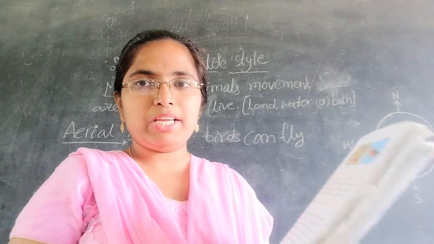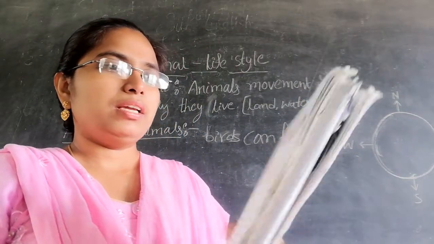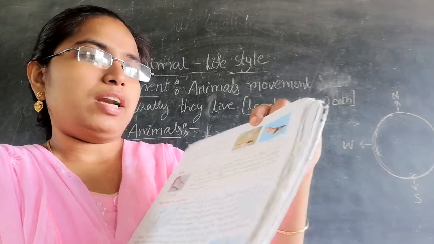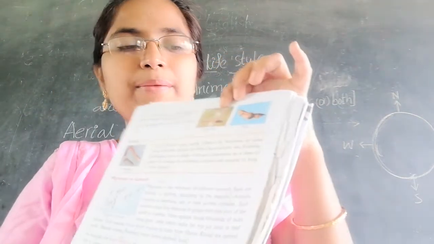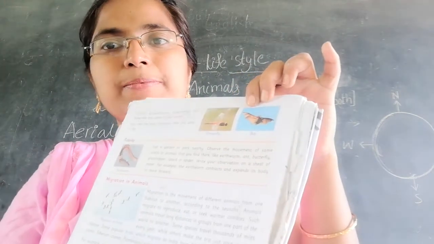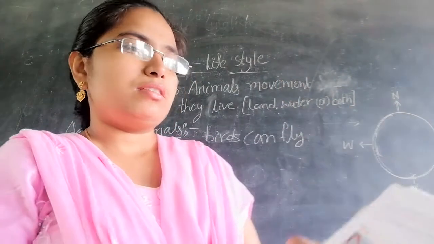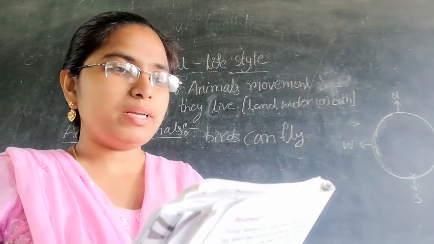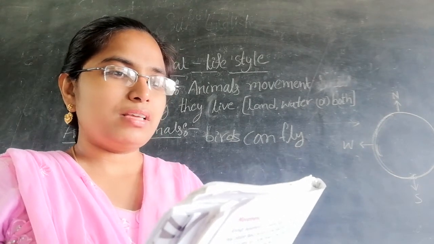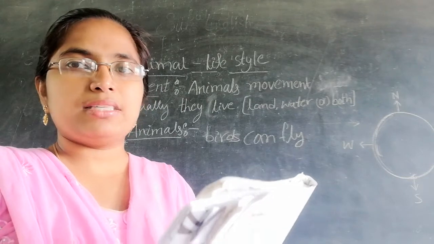Next, turn to page 211. Here are the dragonfly and also the bat. Beetles, grasshoppers, dragonflies and butterflies are some flying insects.